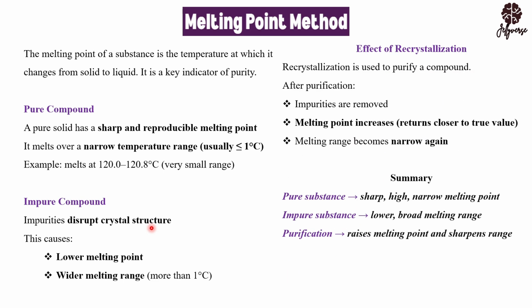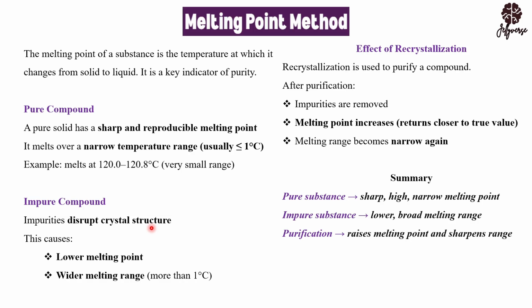Now, let's look at a term called recrystallization. After you've realized that your compound is impure, what can we do to make it pure? How can we purify it? That is recrystallization. One of the processes is recrystallization. Recrystallization is used to purify a compound, and usually it's like 99% pure after using the recrystallization method.